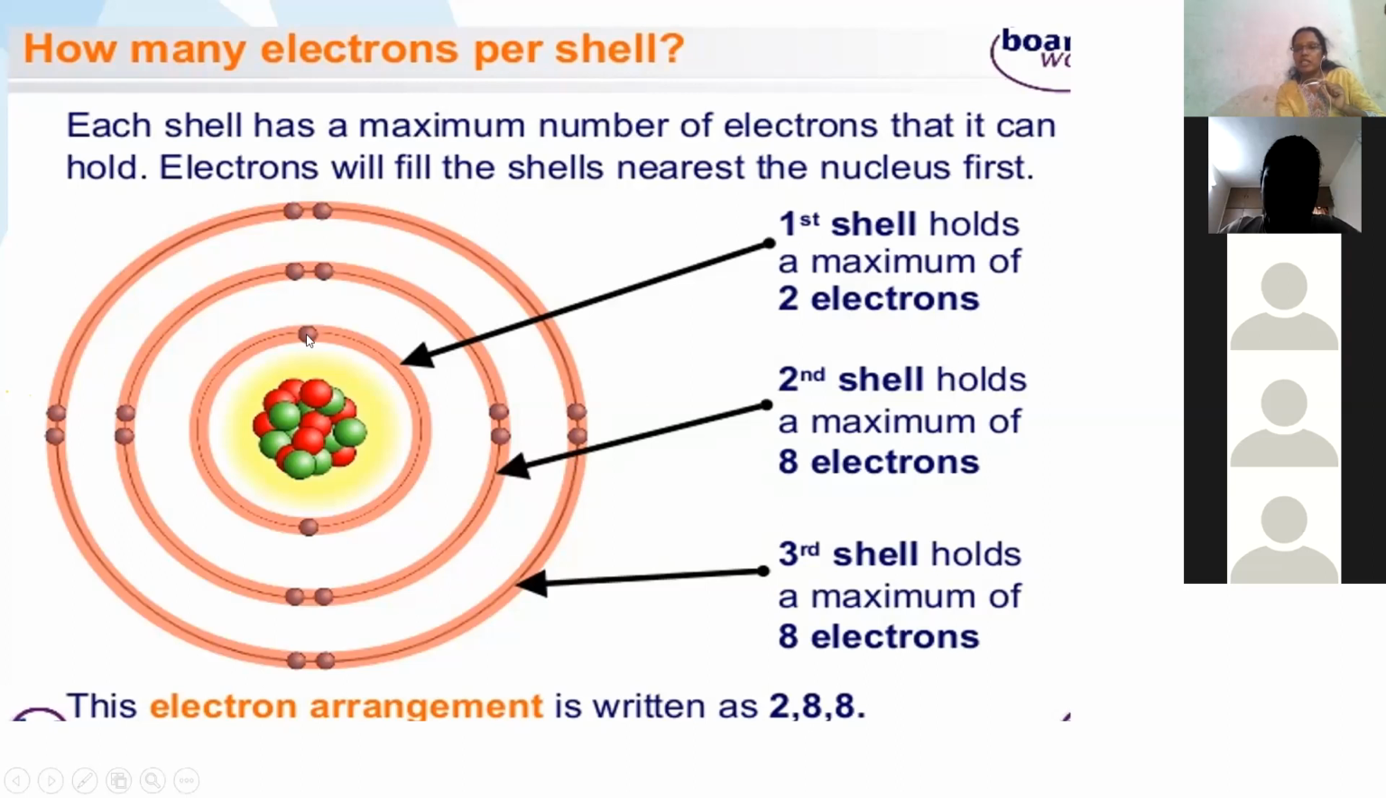In the first shell, how many electrons are we supposed to fill? 2 electrons. Please observe the diagram here. In the first shell, we have to draw 2 electrons away from each other, on opposite sides. Please observe the diagram.